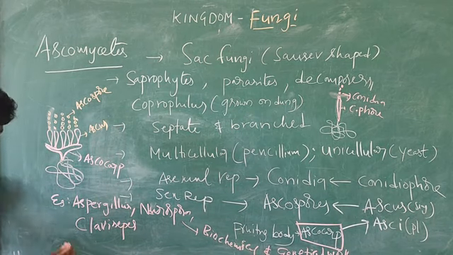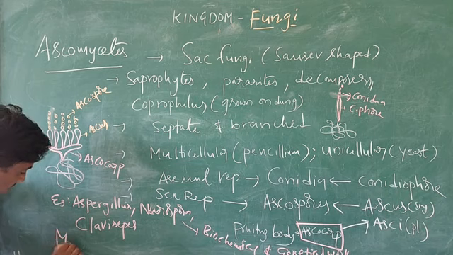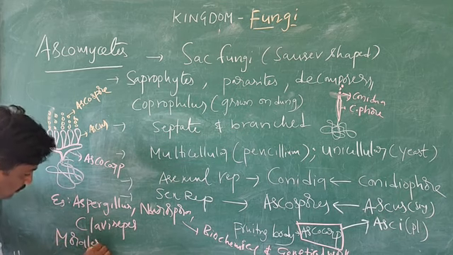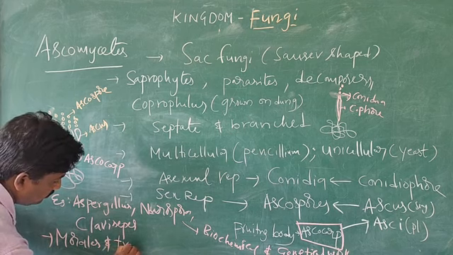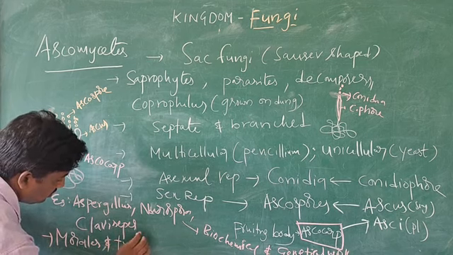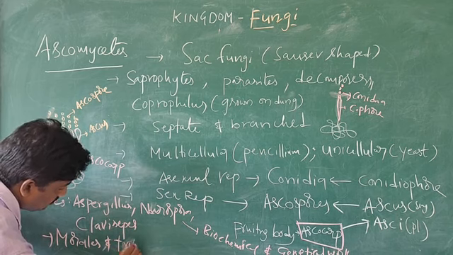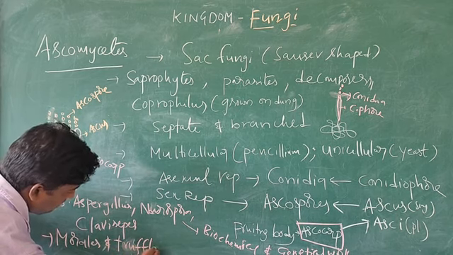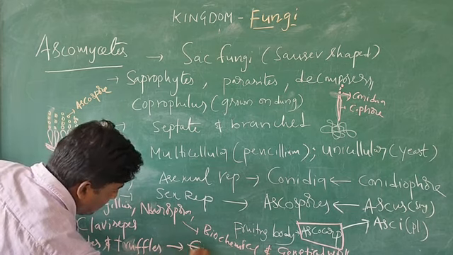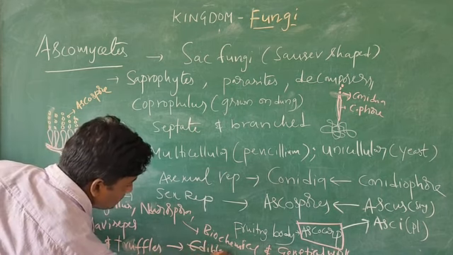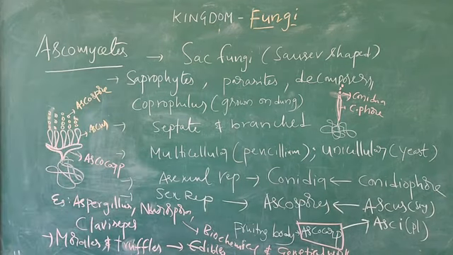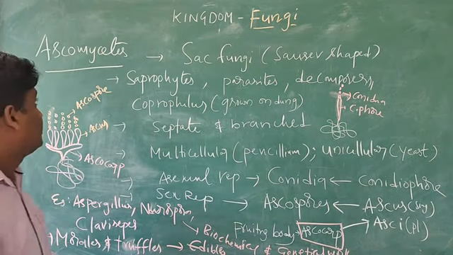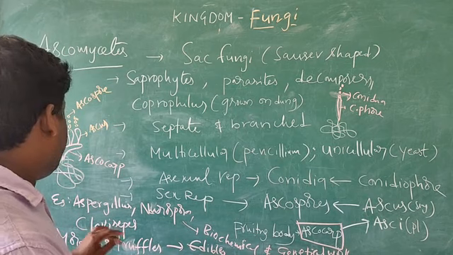And one more you can see here, morels and truffles are used as edible. These organisms are edible. Edible means eatable. So for that purpose these fungal organisms are used.